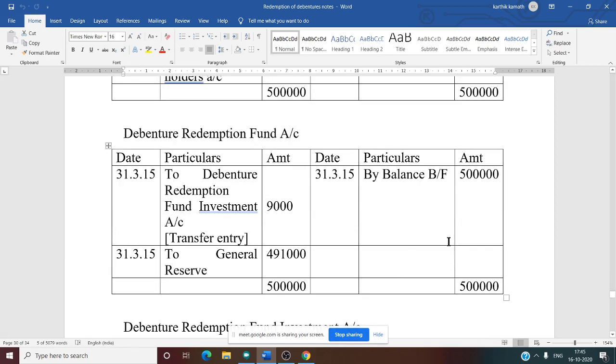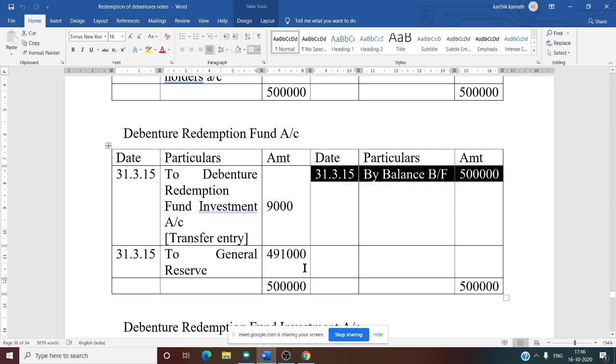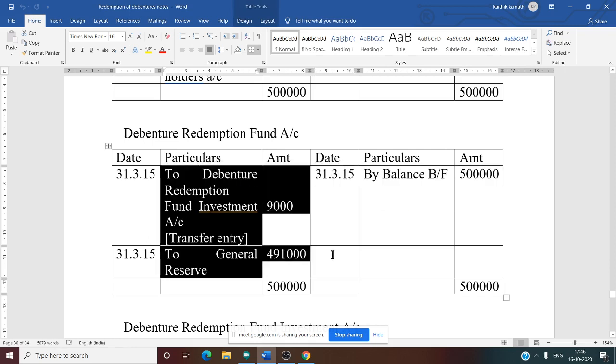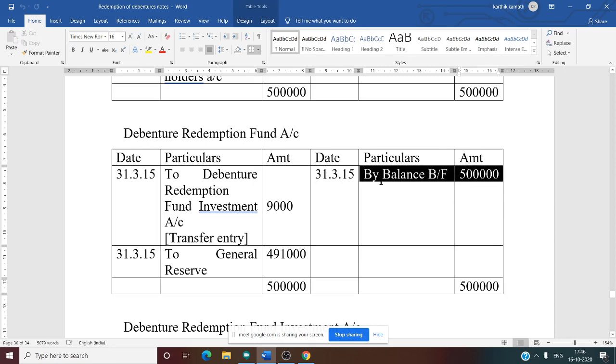No other entry in the credit side. Why? Because there is no P&L information and there is no rate of interest. So no entry in the credit side. Now we need to go to the debit side, but before that we keep that account as it is and do the third account. So for the debit side entry, you don't write now, leave it as it is. Only one piece of information in the DRF account, that is the balance.